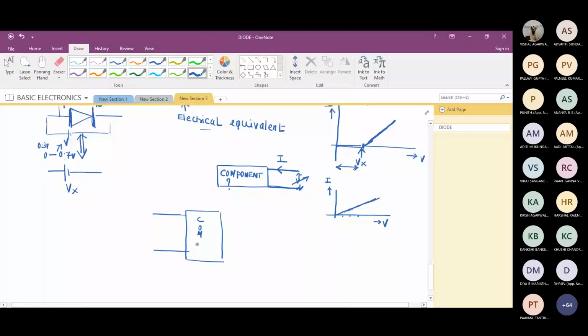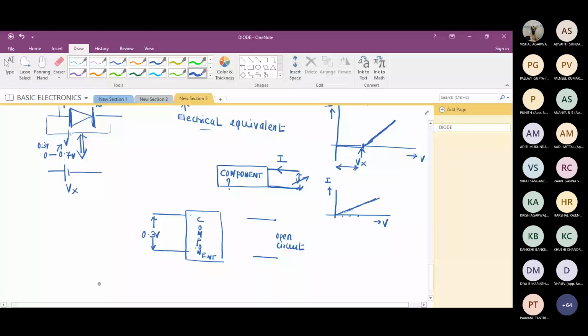Say this is a switch, or some component or device which is not conducting. If it is not conducting, if current is not flowing through it, can I replace this component by an open circuit? Can I take it as an open circuit?